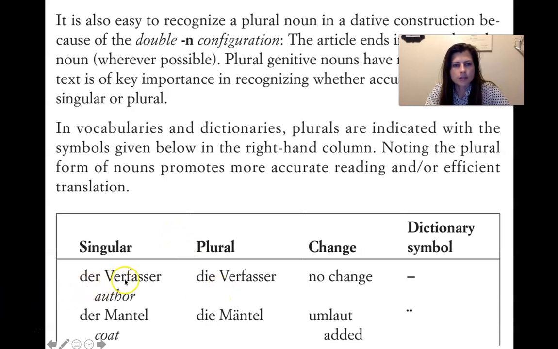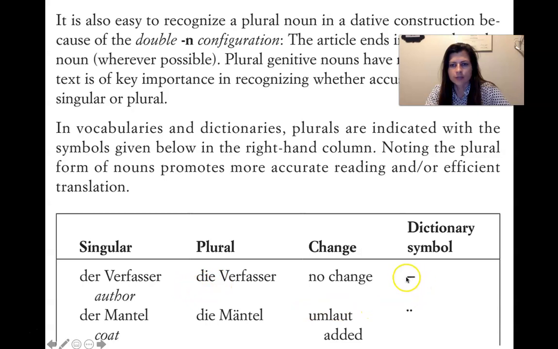So the thing is, a lot of masculine nouns, especially with this ER ending, have no change. So der Verfasser is the author, and then to make it plural, you just change the article to die Verfasser. It is plural here, but you don't add anything. It's just the article.